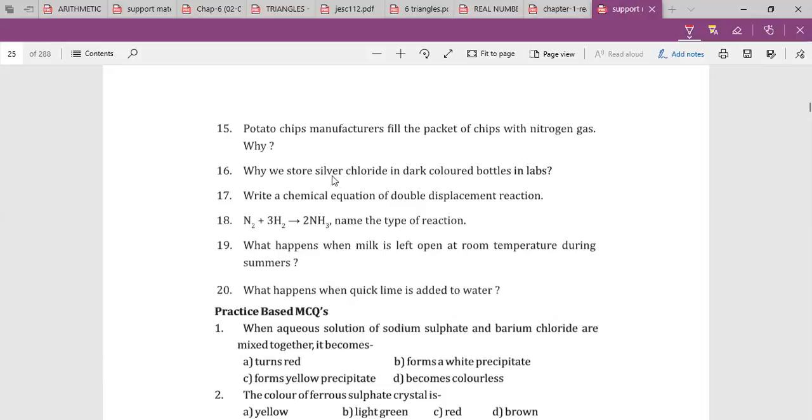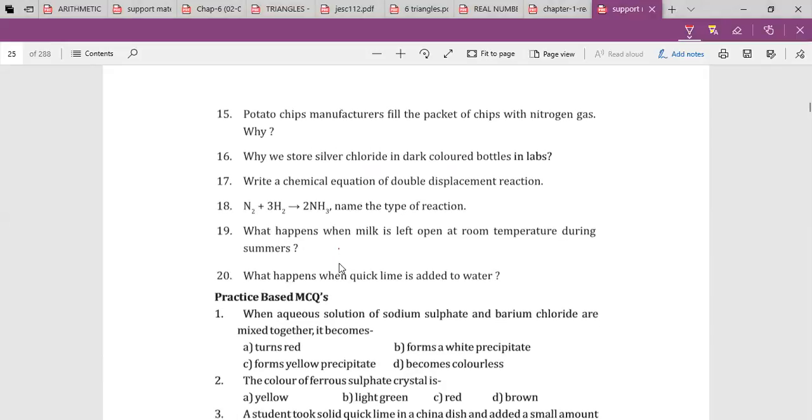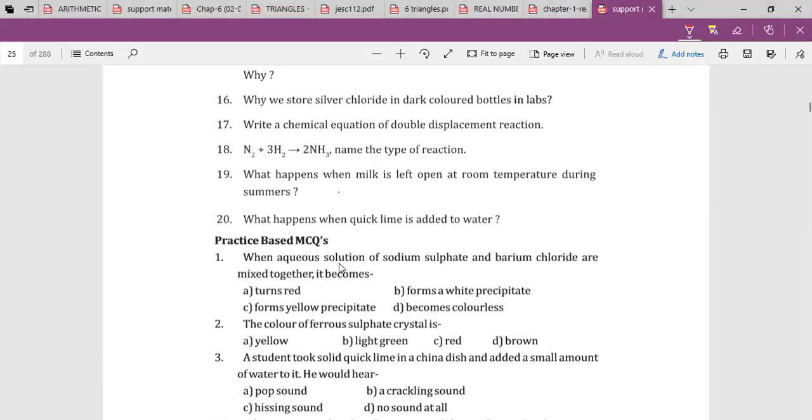Okay, this one done. What happens when quicklime is added to water? It forms calcium hydroxide. Calcium oxide plus H2O gives calcium hydroxide. Yes. And one more thing: whenever the question asks what happens, it doesn't mean you only write statements; you have to mention the reaction as well. You have to write the reactions along with statements. Everyone, not you only. Otherwise, you will lose marks.